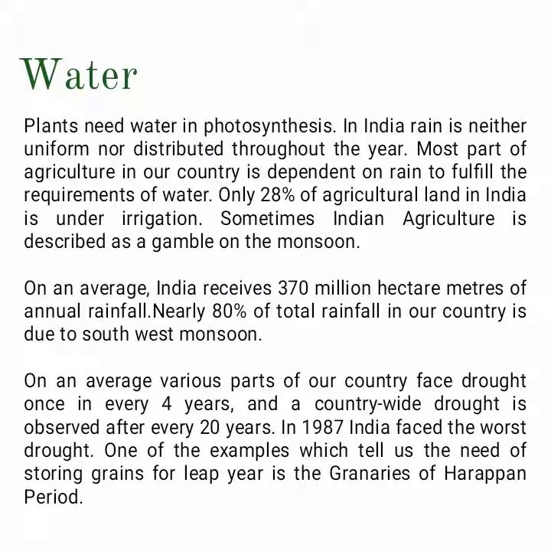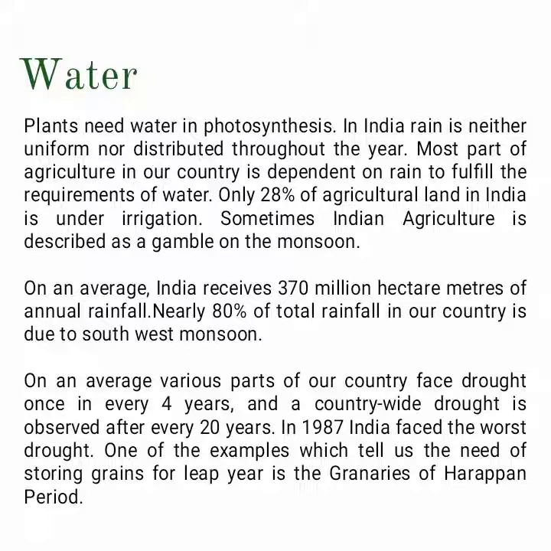Water. Plants need water in photosynthesis. In India, rain is neither uniform nor distributed throughout the year. Most part of agriculture in our country is dependent on rain to fulfill the requirements of water. Only 28% of agricultural land in India is under irrigation. Sometimes Indian agriculture is described as a gamble on the monsoon. On an average, India receives 370 million hectare meters of annual rainfall. Nearly 80% of total rainfall in our country is due to the southwest monsoon.